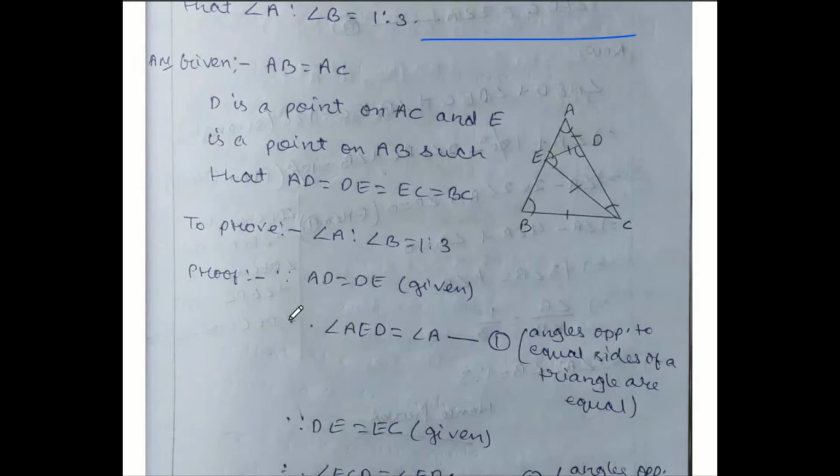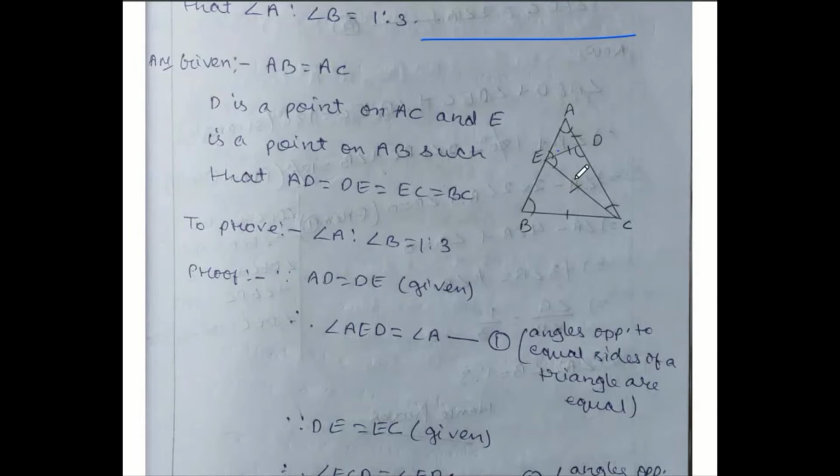Now, to start this, first let us take AD and DE, sorry. Since AD equals DE, which is given in the question, AD is opposite this angle, that is AED, and DE is opposite angle A. So angle AED equals angle A, condition 1. Angles opposite to equal sides of a triangle are equal.